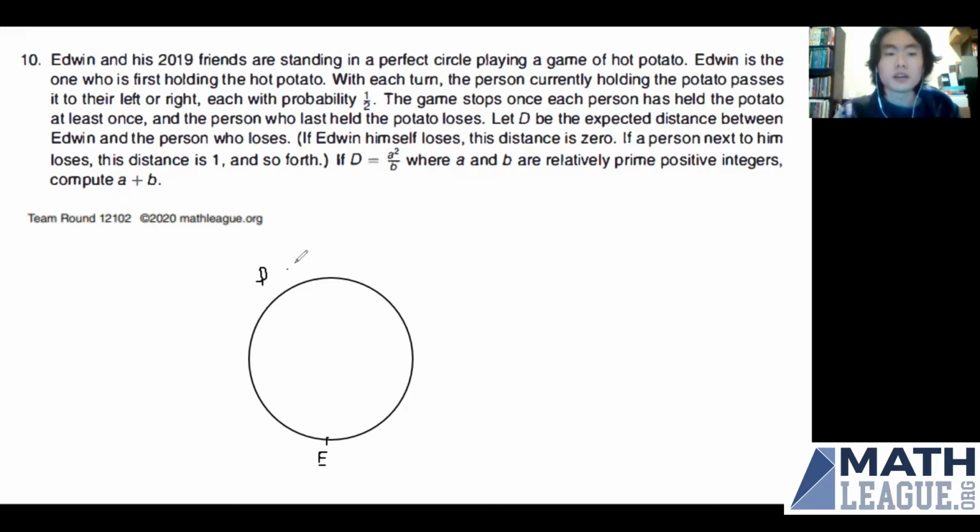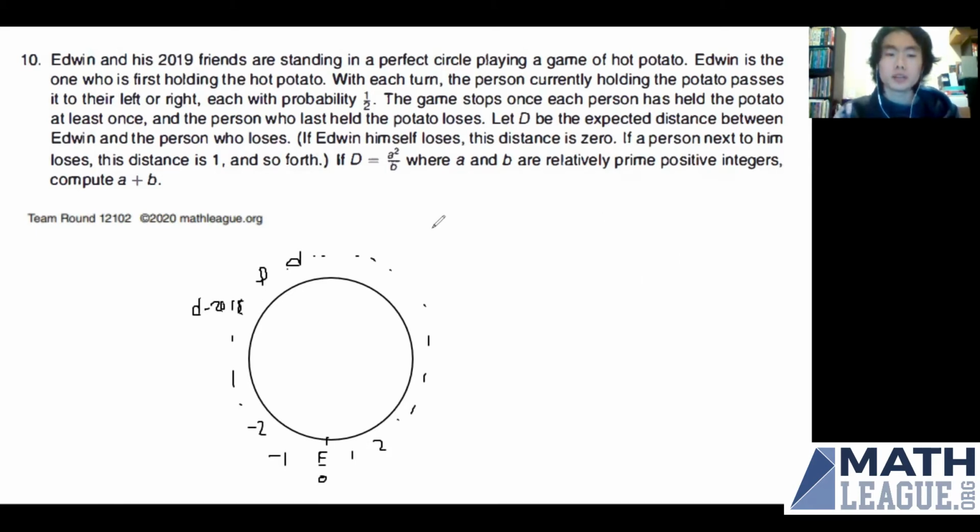So suppose there's a person P labeled here, and we're going to label Edwin 0. And we're going to label the other 2018 people besides Edwin and P like this. So we're going to label 1, 2, all the way around. And here we're going to label -1, -2, all the way around. So at some point, the person on P's left is going to be labeled D, where D is some positive integer. And since there's 2019 people that are labeled, the person to the right of P is going to be labeled D minus 2018.